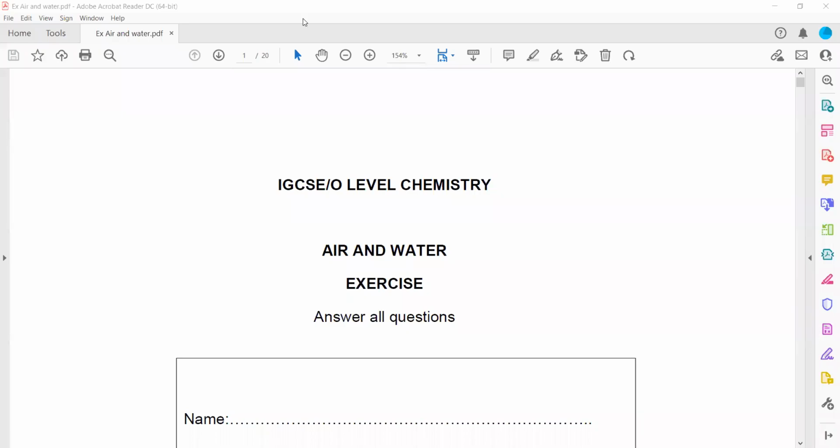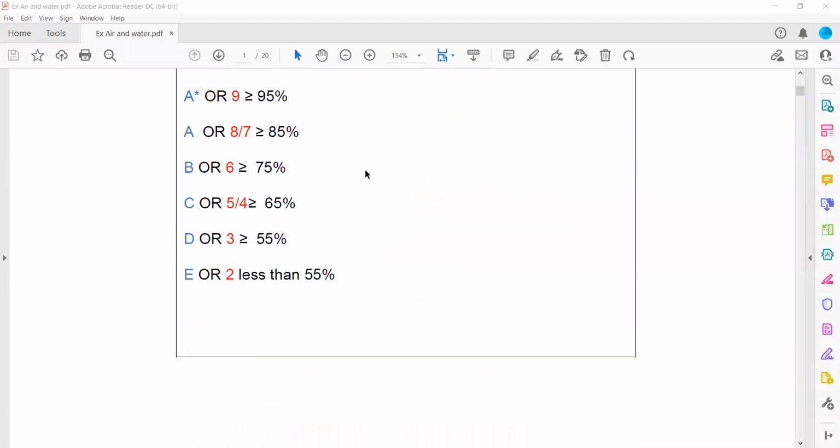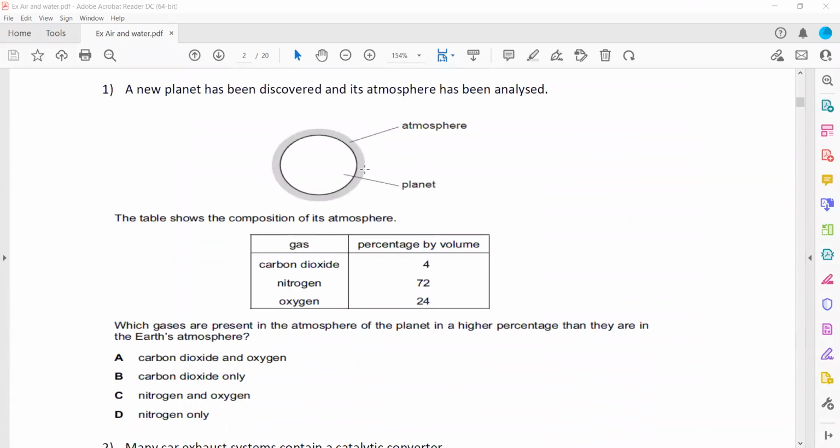So, exercises related to air and water, the topic which we already completed. In this first question, the chat is open. You can also use the chat to state the answer. What do you think could be the right answer?